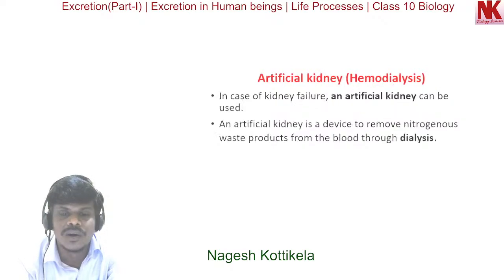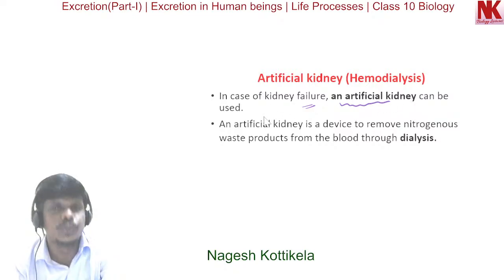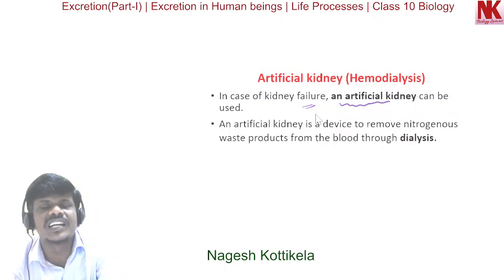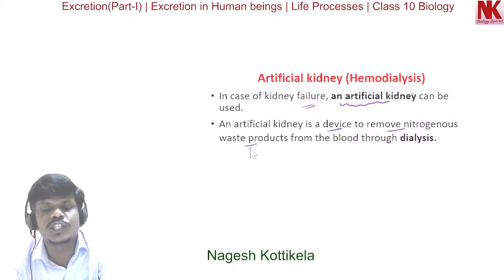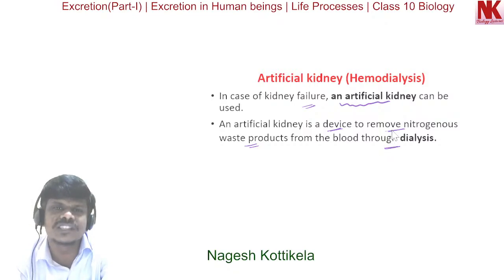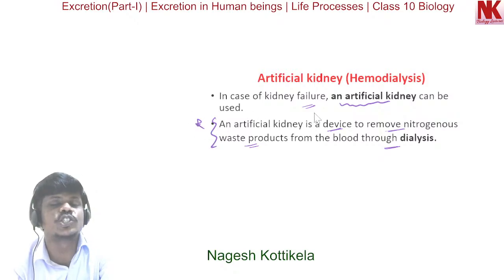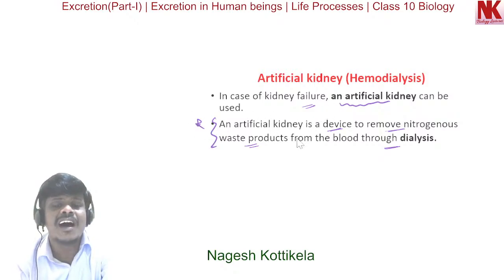In case of kidney failure, an artificial kidney can be used. This artificial kidney is a device to remove nitrogenous waste products from the blood through the dialysis process. This is a very important statement: an artificial kidney is a device to remove nitrogenous waste.